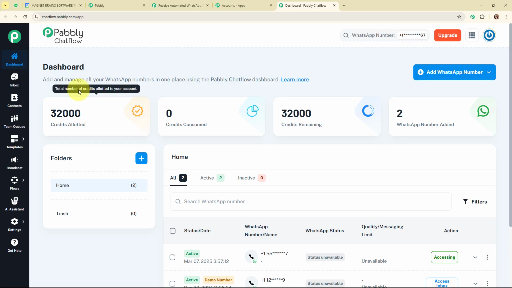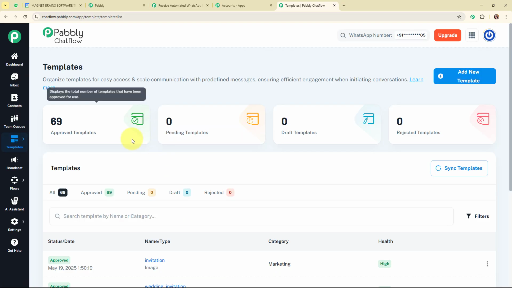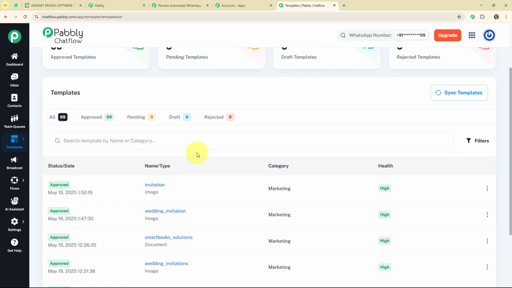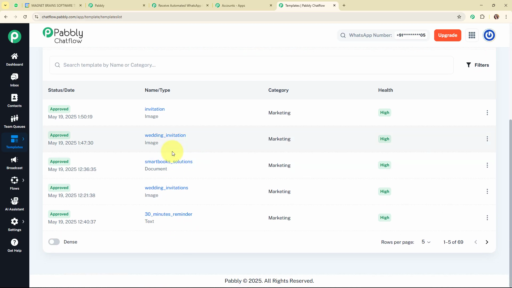Alright, so these are the features, and now here we are going to receive the WhatsApp reminders through a message template. To receive that message template, we are going to use a feature of Pabbly Chatflow that is templates. And now here in these templates, you can see all the existing templates that I've already created using Pabbly Chatflow for my WhatsApp messaging.